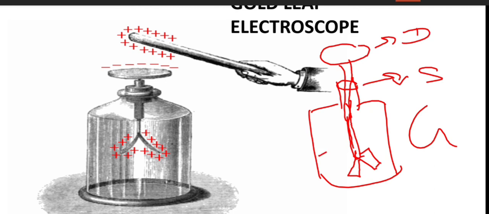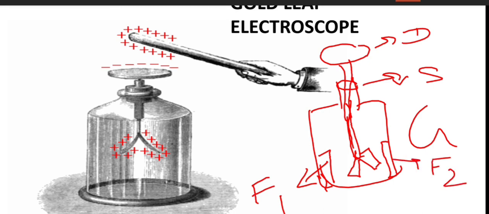Two foils are also connected on the sides of the jar because they increase the sensitivity of the leaves. These foils are of tin. We can give the names F1 and F2. So this is the construction of the gold leaf electroscope. Now we discuss the working of it. So let us start.